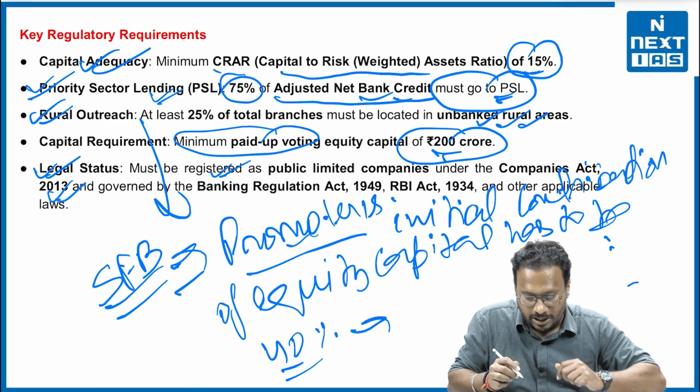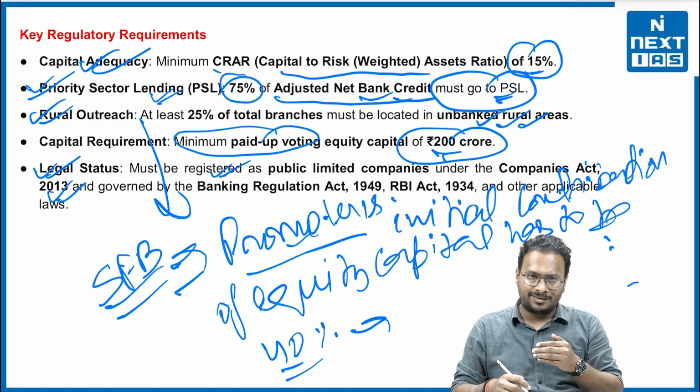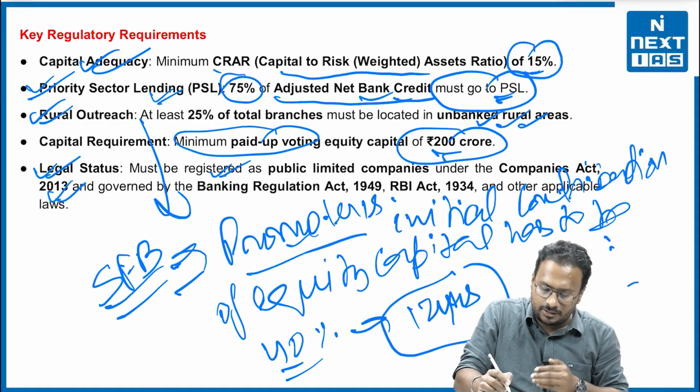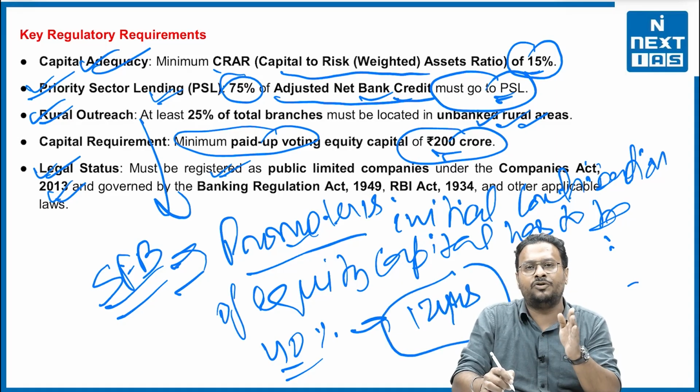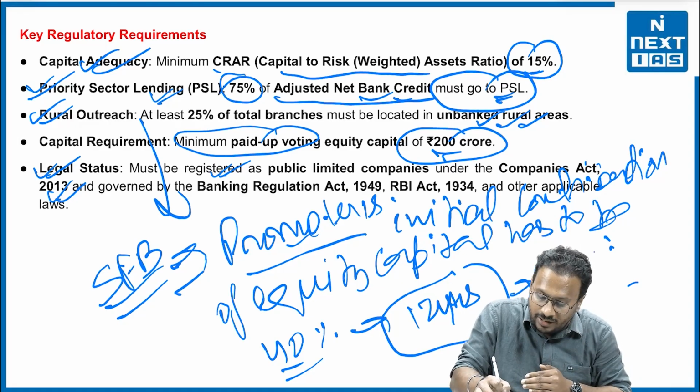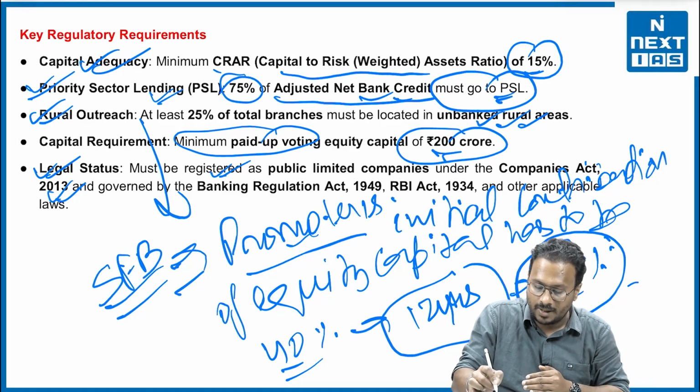But the RBI says that in the coming 12 years, that means from the date of the commencement of banking activity, it must be reduced to 26% only, right?